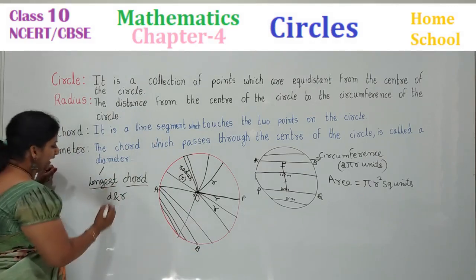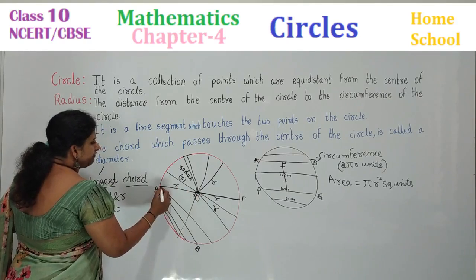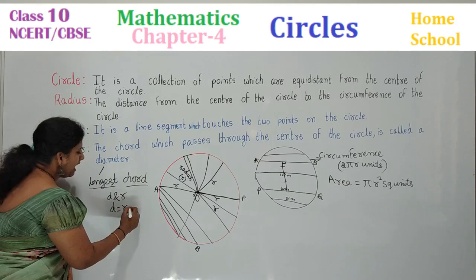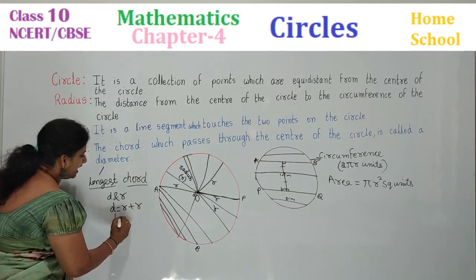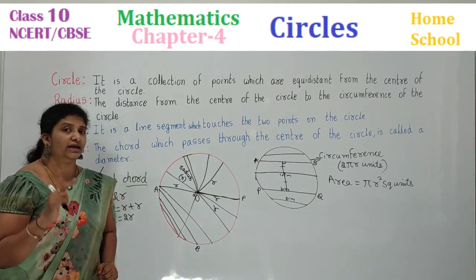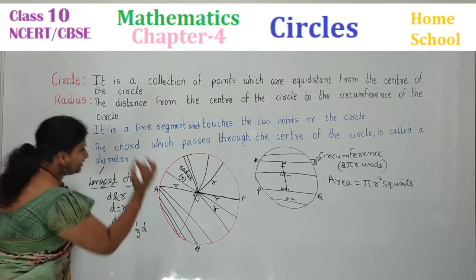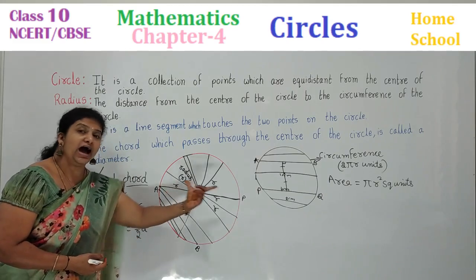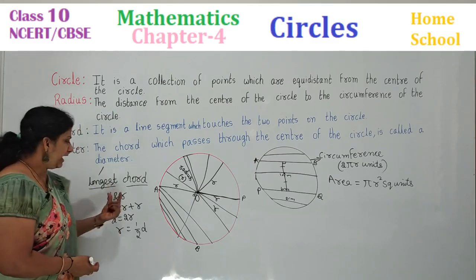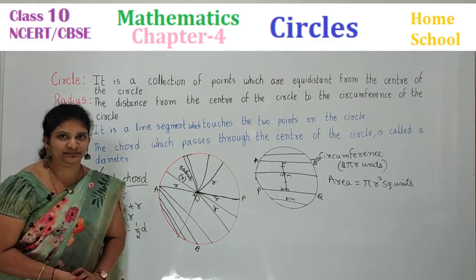You can remember that if this is R, this must be R. If I talk about AP, AO plus OP, that means R plus R. Diameter is equal to 2R. What is the diameter? 2 times the radius, or radius is equal to half of the diameter. What is the relation between diameter and radius, children? Diameter is twice the radius, or radius is half of the diameter.